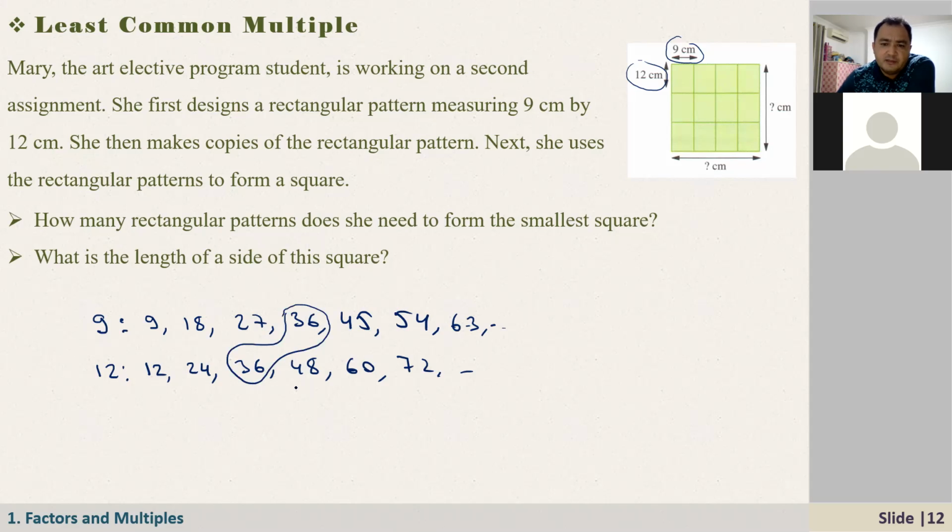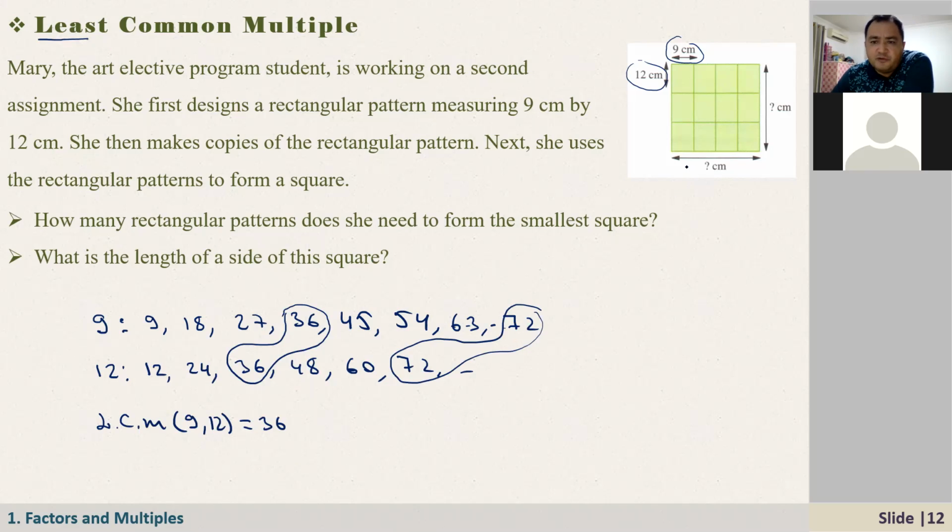That's the smallest one. And others will be, here we have 72, the second one is 72, but we are looking for the smallest one. And that's why we are saying the least common multiple, right? So here, the least common multiple of 9 and 12 is equal to 36. So now, if we are looking for the smallest square, then its length must be 36 centimeters, right?